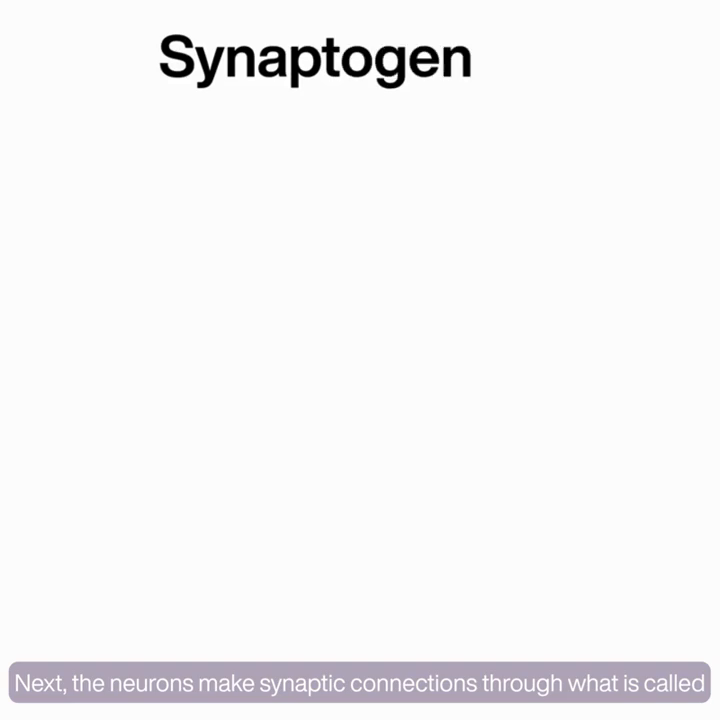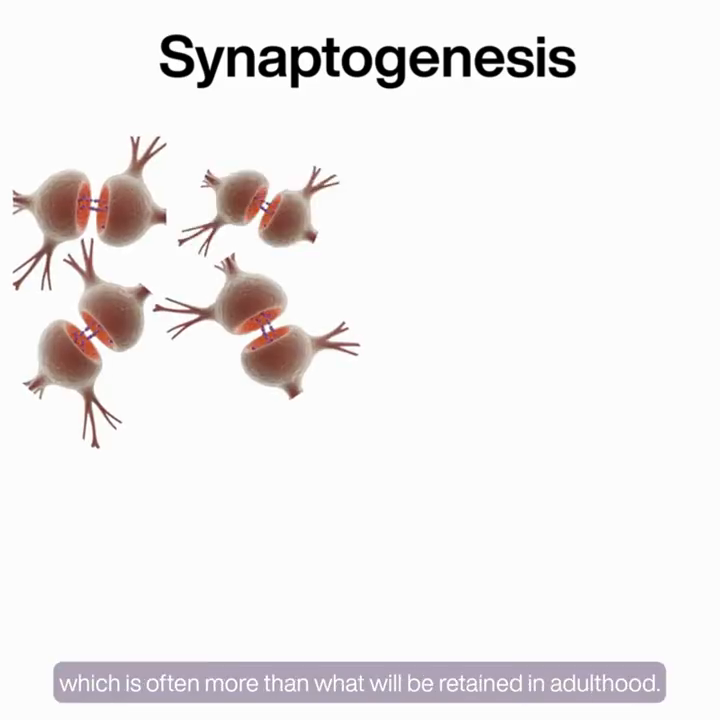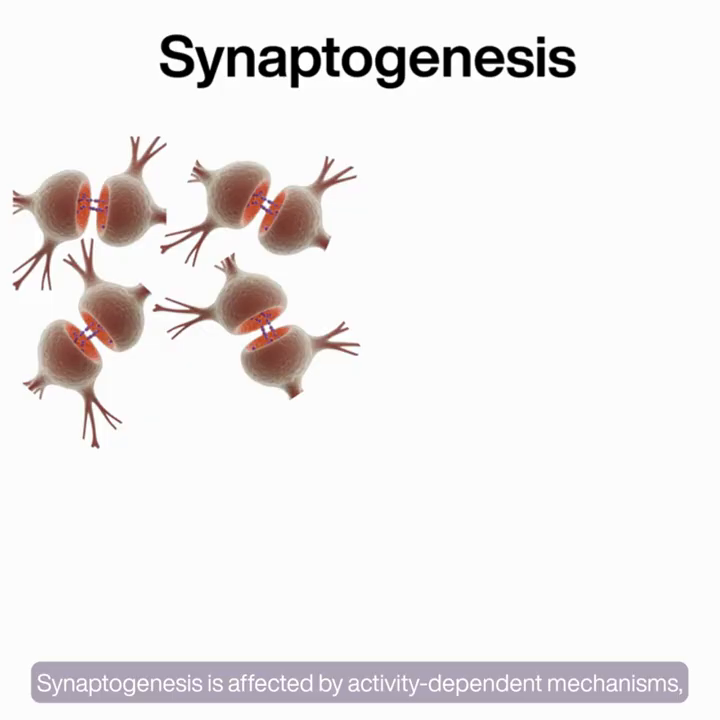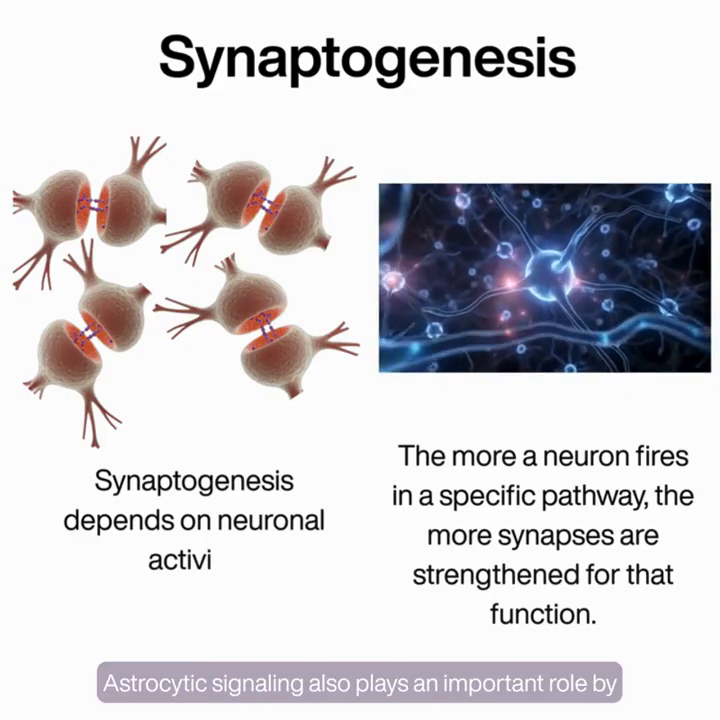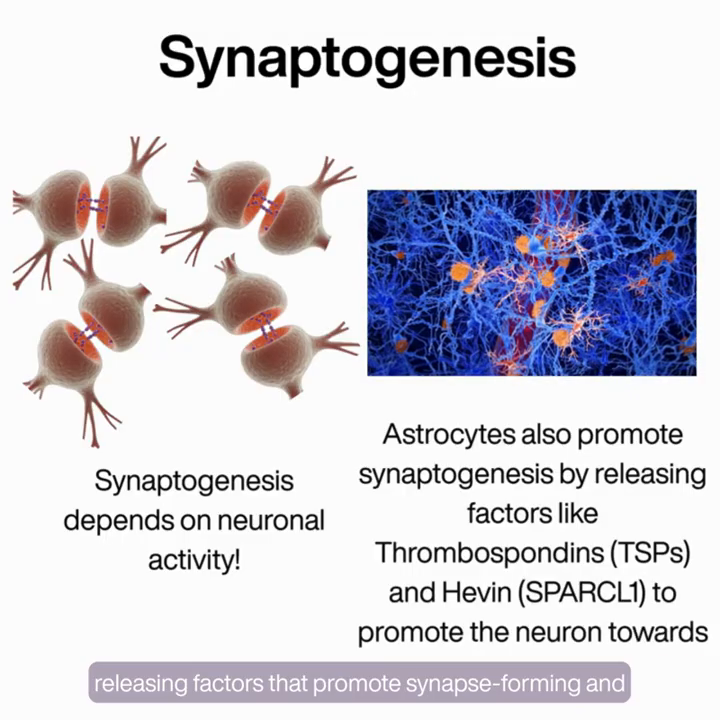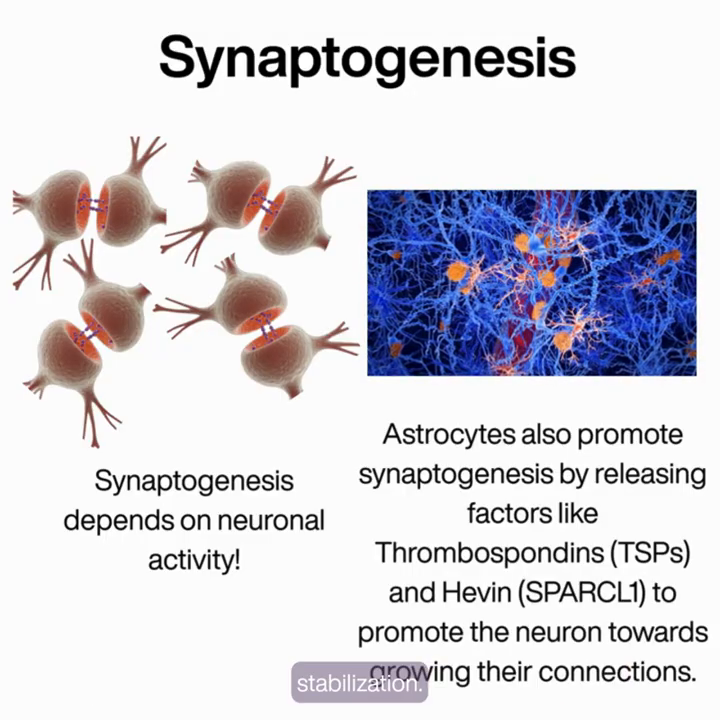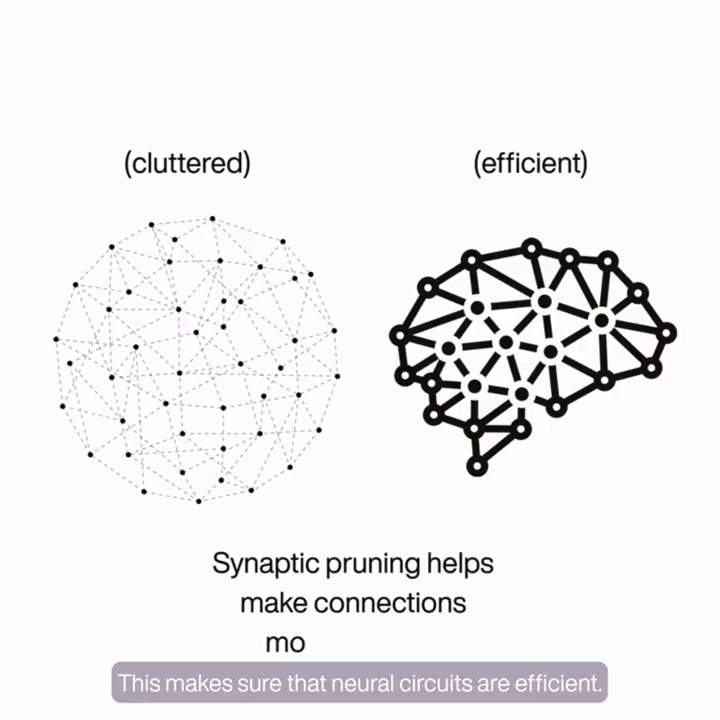Next, the neurons make synaptic connections through what is called synaptogenesis. During this stage, neurons make a lot of synapses, which is often more than what will be retained in adulthood. Synaptogenesis is affected by activity-dependent mechanisms, meaning neural activity makes appropriate connections stronger. Astrocytic signaling also plays an important role by releasing factors that promote synapse formation and stabilization. Excess synapses are later eliminated through synaptic pruning. This makes sure that neural circuits are efficient.